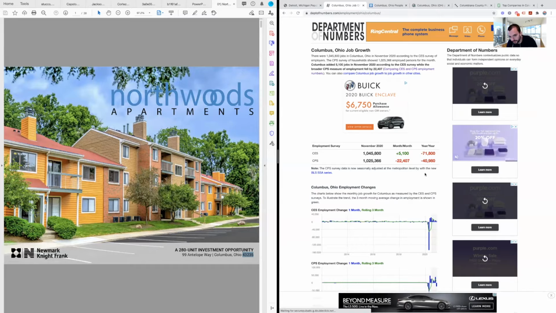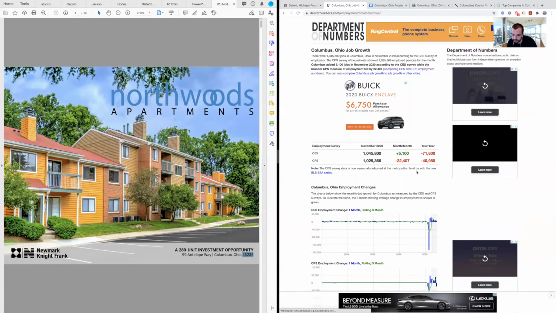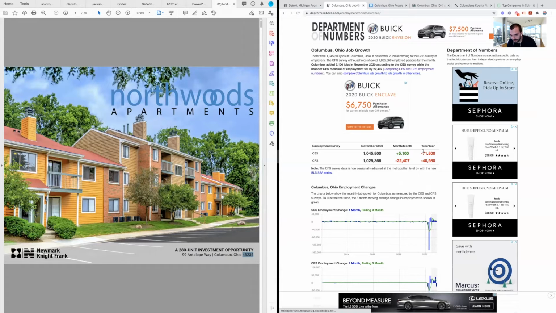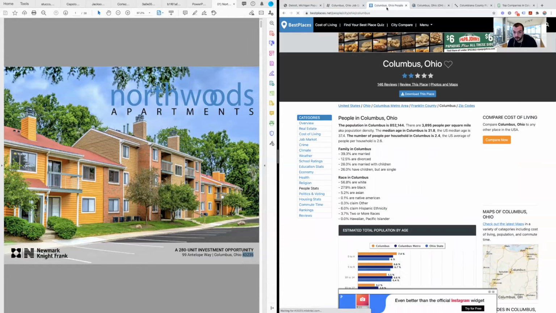So again, it's very difficult to use this information as much because COVID has really put a damper on a lot of small businesses and stuff. So these could be a lot of small business employers, but it's also something to pay attention to because COVID is still going on today and we don't know when it's going to go away. So good to pay attention to.